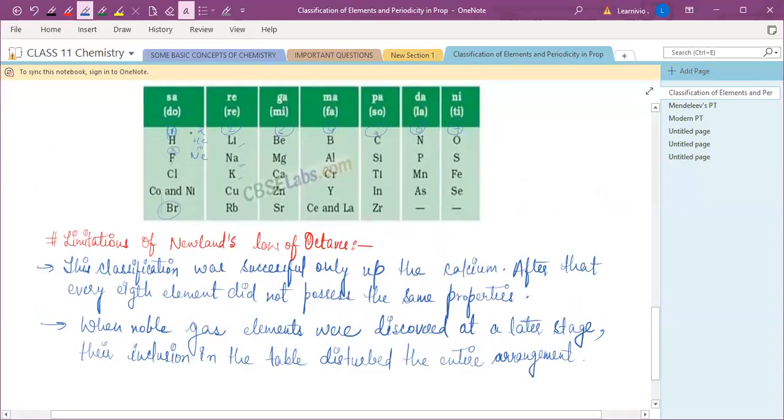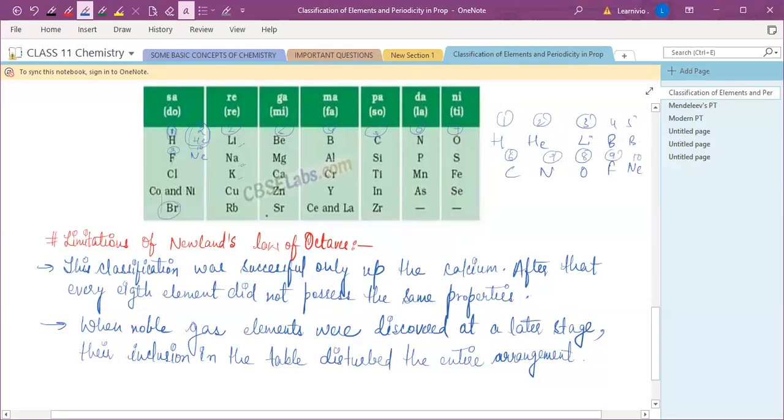Why? Because without the noble gases, hydrogen and fluorine, the first element and the eighth element according to Newland's law of octaves, have similar properties. But when the noble gases are included in this table, the whole arrangement is disturbed. If you arrange hydrogen, then helium, then lithium, beryllium, boron, carbon, nitrogen, oxygen, fluorine, and neon, this is the first, second, third, fourth, fifth, sixth, seventh, eighth, ninth, and this 10th.